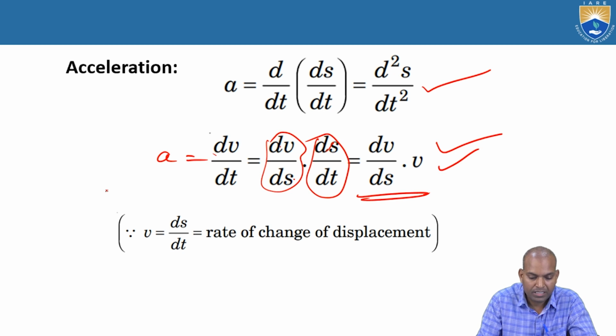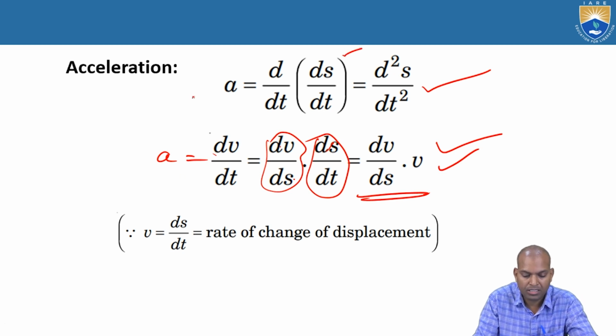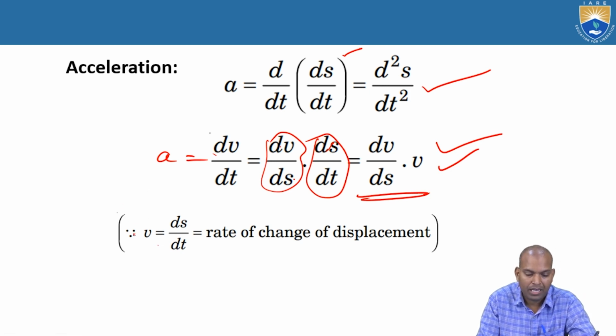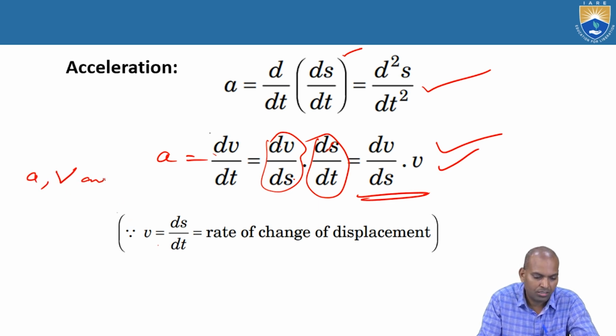Now ds by dt is the rate of change of displacement, that is nothing but velocity. So velocity equals the rate of change of displacement, and acceleration equals the rate of change of velocity. Acceleration and velocity are dependent on displacement s.